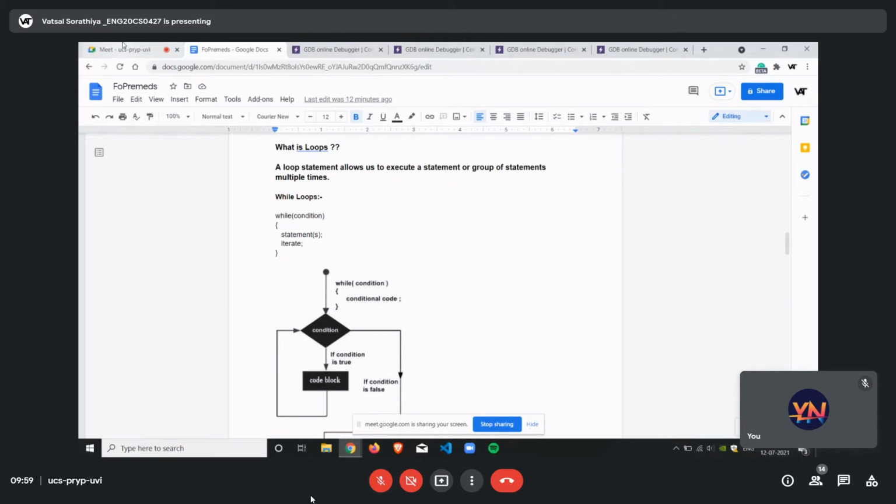So for example, loops. Why do we need to use loops, or what are they useful for? If someone tells you to do a task, for example, print all the characters in an alphabet, it's an easy program.